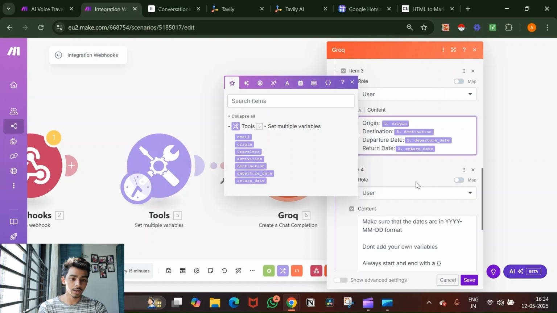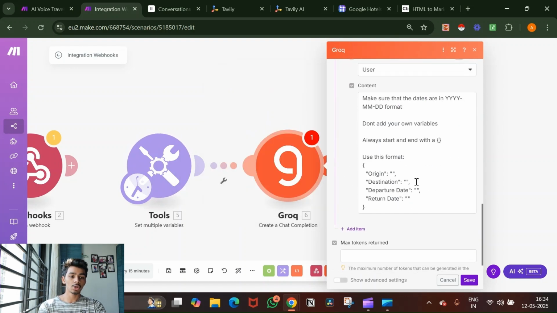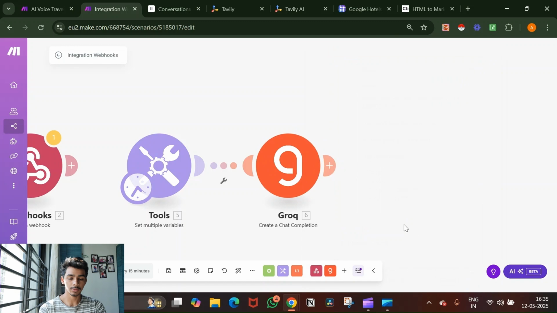return date. And now finally we say make sure that the dates are in year, month, day format, because we're going to use this date format in the other sections as well. So in the HTTP we want this date format. Don't add your own variables, always start and end with the bracket. Use this format. All right.